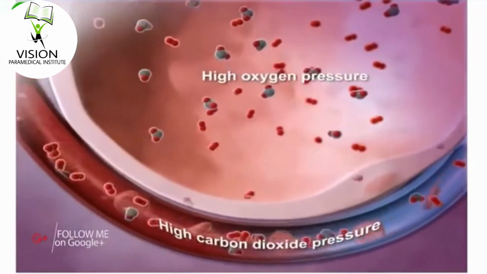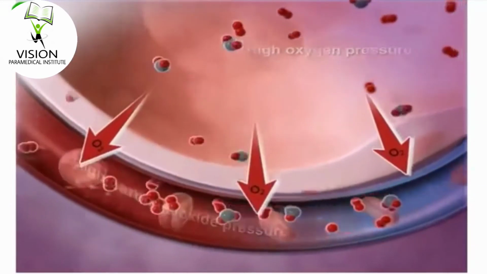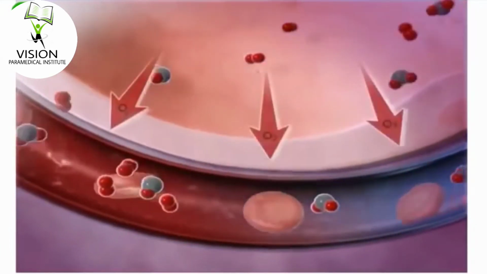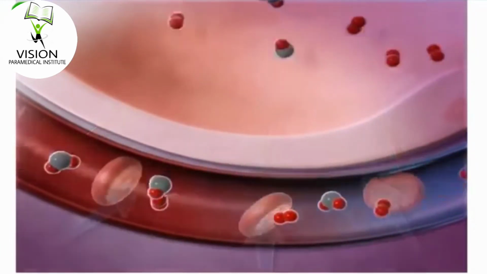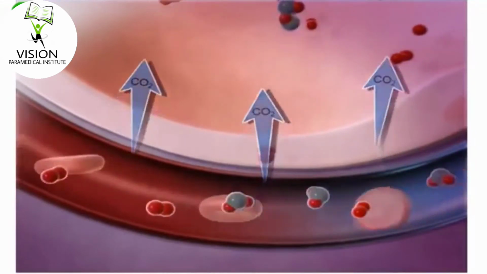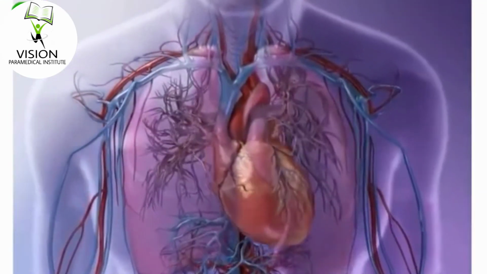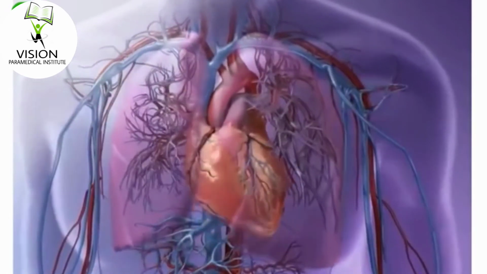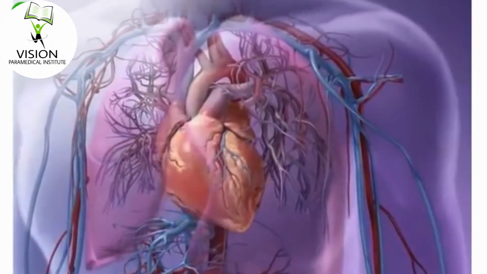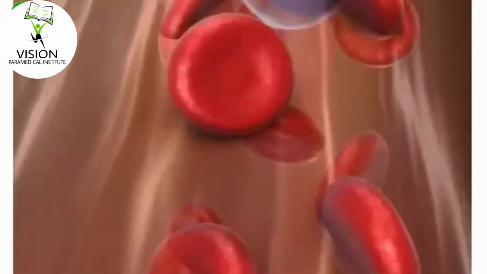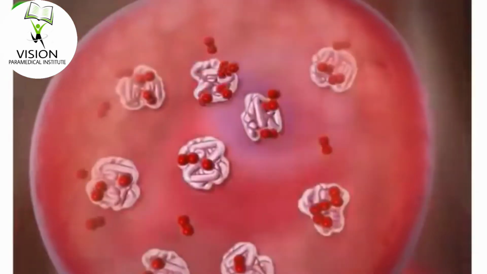Oxygen from inhaled air diffuses from the alveoli into the pulmonary capillaries, and the carbon dioxide from oxygen-depleted blood diffuses from the capillaries into the alveoli. Now the bloodstream delivers oxygen to cells and removes the carbon dioxide through the process of internal respiration. In the lungs, oxygen is absorbed into the blood by RBCs containing hemoglobin. Oxygen binds to this molecule.